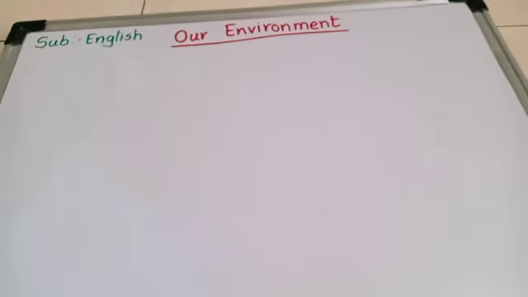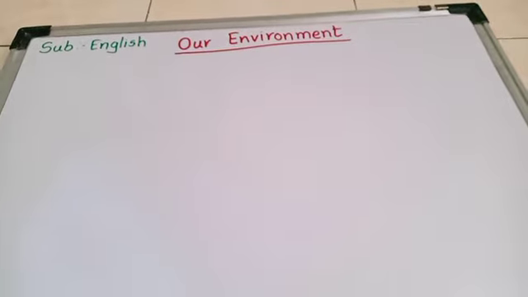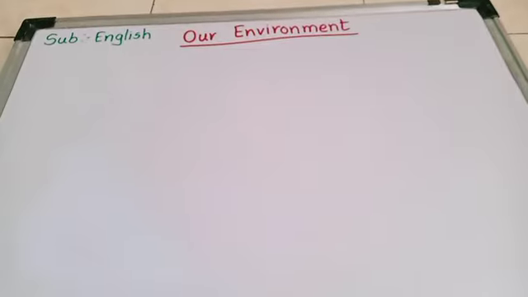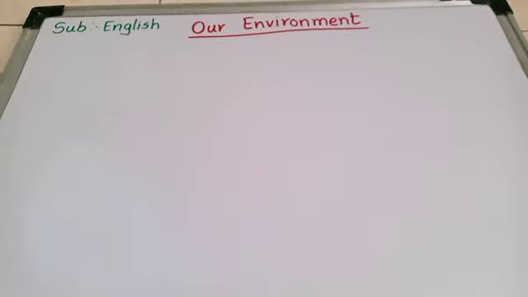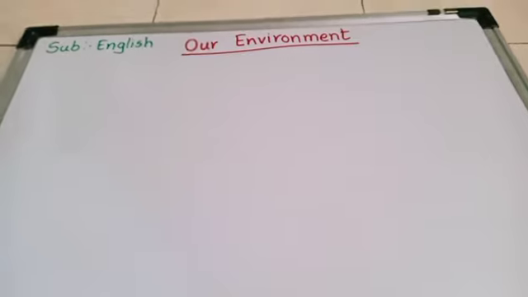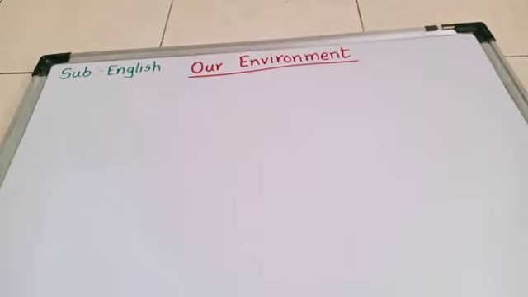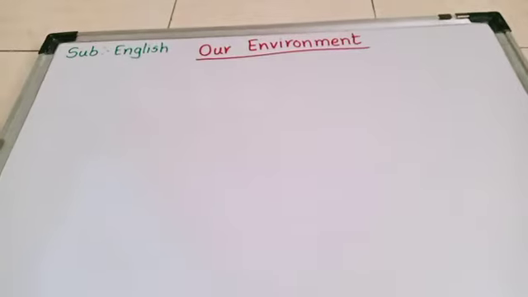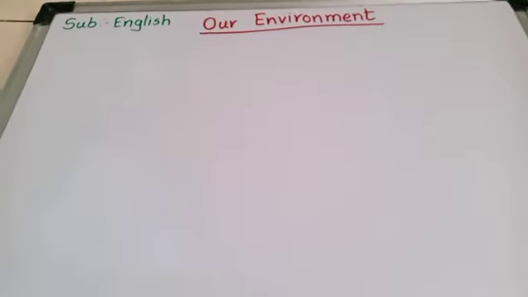So today we are going to learn the subject English, and our topic name is our environment. Now what is meant by environment? Environment means all the things around us. Exactly what things are around us? Come on, you tell me what things are around us.